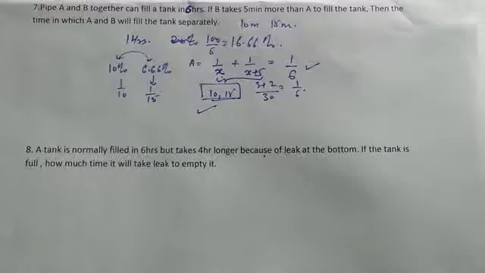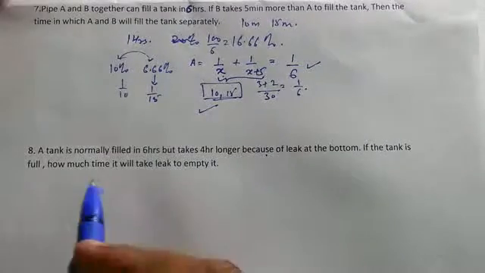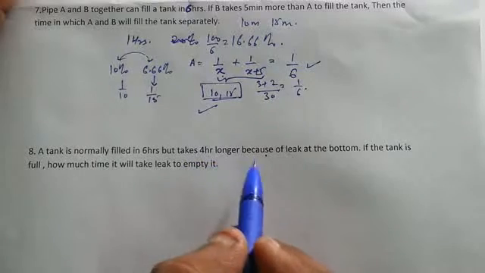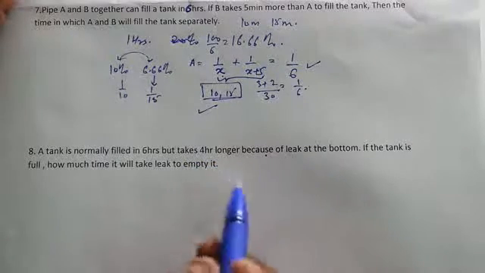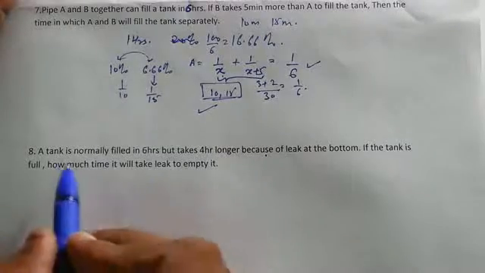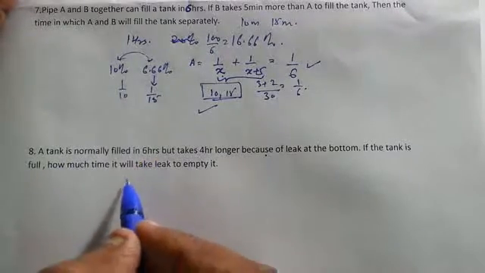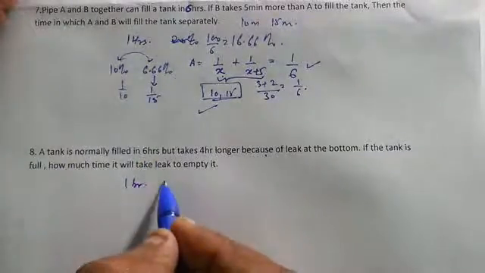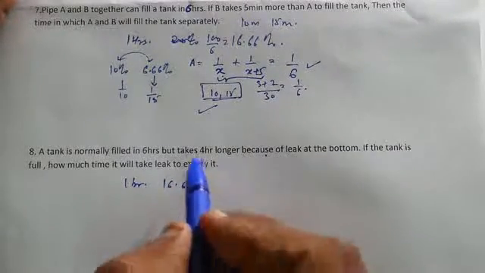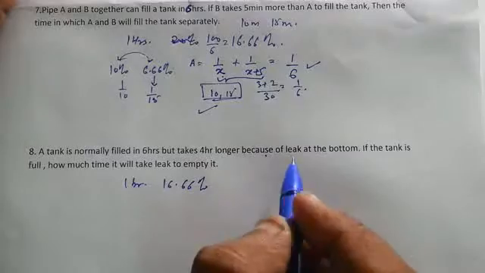Now let us see one more question on time and work. A tank is normally filled in 6 hours, but it takes 4 hours longer because of a leak at the bottom. So if the tank is full, how much time will it take the leak to empty it? A tank is normally filled in 6 hours. That means in 1 hour, how much work is done? It is similar to the previous one. It is 16.6%, right?